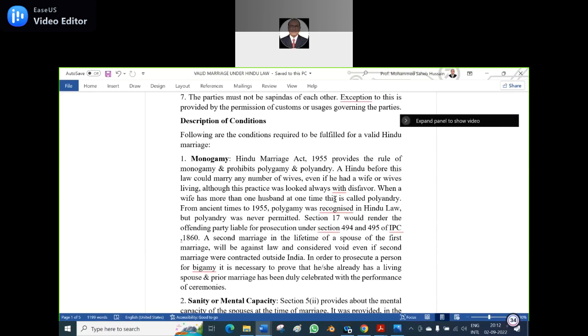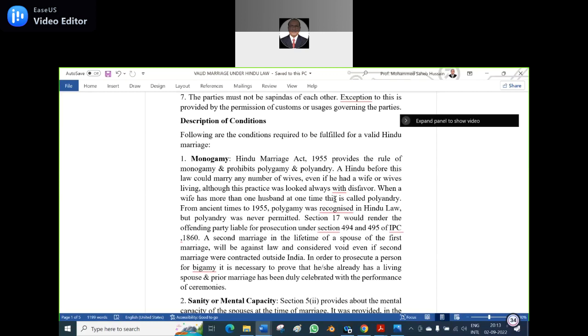The Hindu before this law could marry any number of wives, even if he had a wife or wives at the time, and earlier. But later on, the practice was disfavored. A wife with more than one husband at one time is called polyandry. Of course, before 1955, polygamy was recognized in Hindu law, but polyandry was never permitted. But Section 17 would render the offending party liable for prosecution under 494, which is bigamy, and 495 for the punishment.